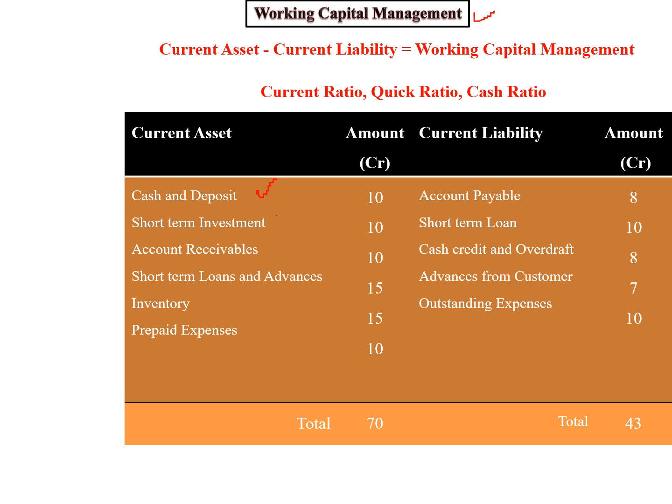Suppose there is some short-term investment, meaning FD. Suppose you are putting some FD of 10 crore rupees in the bank. To convert the FD into cash, you need some time, maybe within a week. Suppose someone has taken the money from you and now they like to refund you, then it can be refunded, or by your request you can be refunded within a month. Short-term loans or advances: suppose you have some mortgage collateral and you go for a short-term loan and take 15 crore rupees, it can be done within 1 month or 2 months.